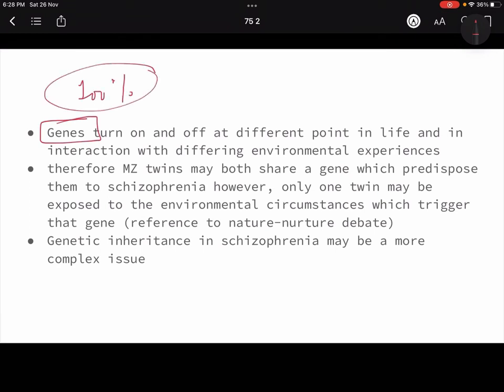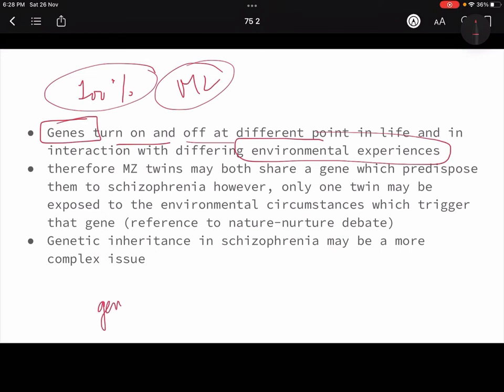We said genes are 100% same in case of monozygotic, but even then genes have their own different time to turn on and turn off, ठीक है? Based on different environmental experiences, ठीक है ना? So I've told you whether a gene will manifest itself or not is also triggered by the environment, right? So what environmental circumstances you are getting is going to trigger the gene,